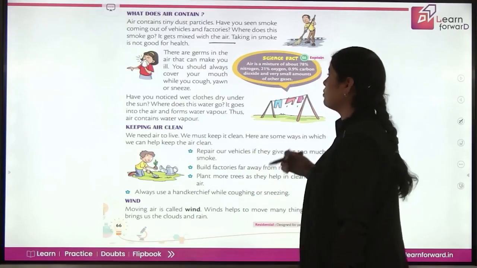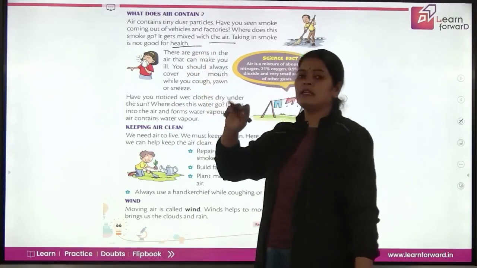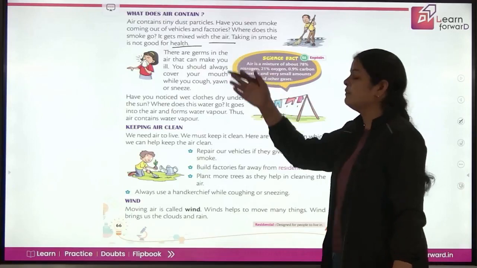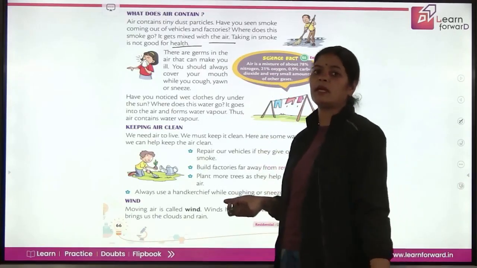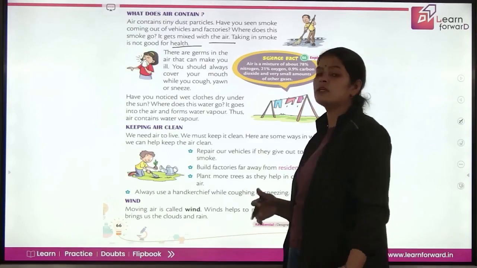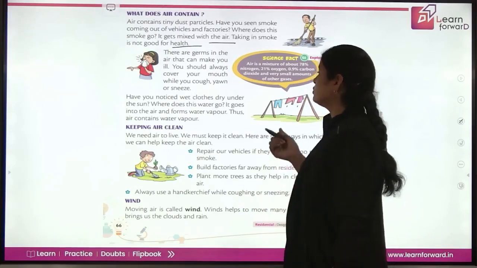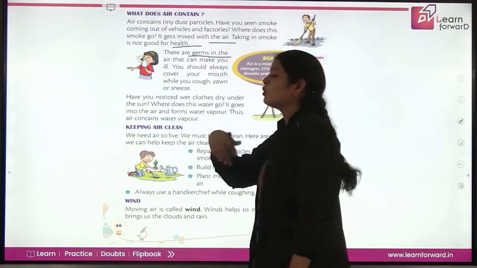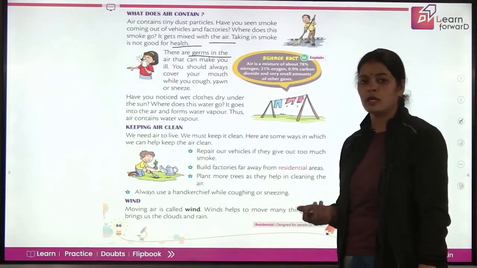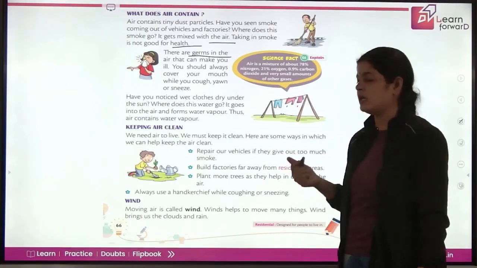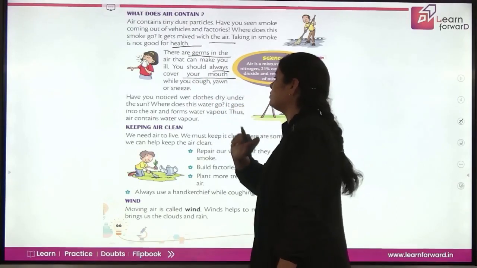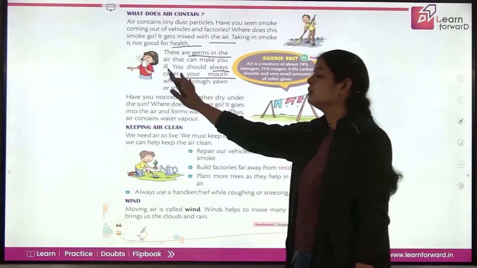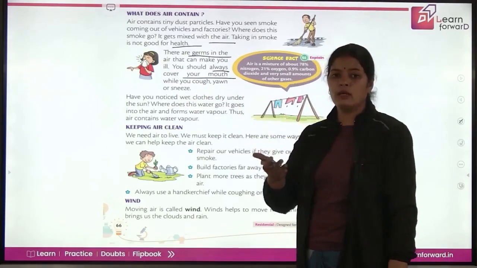Taking in smoke is not good for health because smoke carries so many combustible things that are called pollutants, and if we are inhaling these things, we may get allergic to it. We may have certain diseases, of course, respiratory diseases. There are germs in the air that can make you ill. There are some germs that are already present because we cannot see air molecules or air particles. In the same way, we cannot see the germs there. So you should always cover your mouth while you cough, yawn or sneeze. Even when you are breathing, you need to cover your mouth with a mask if you are going through a polluted area.